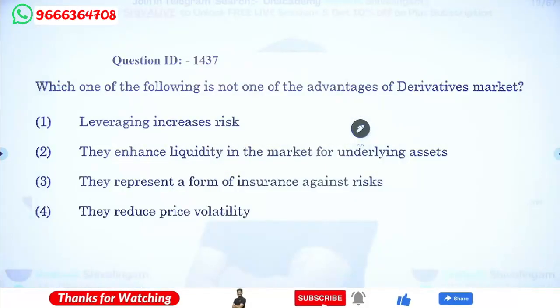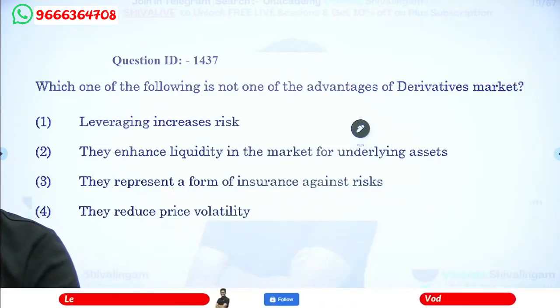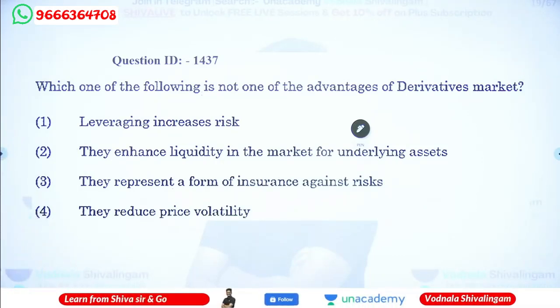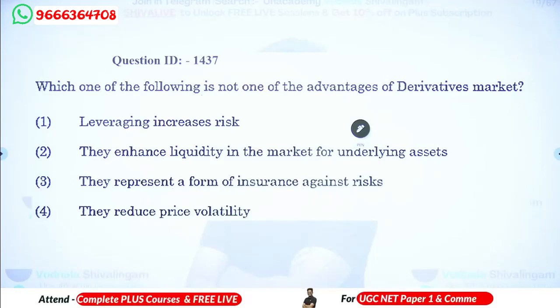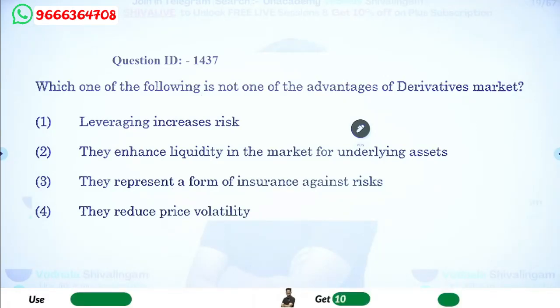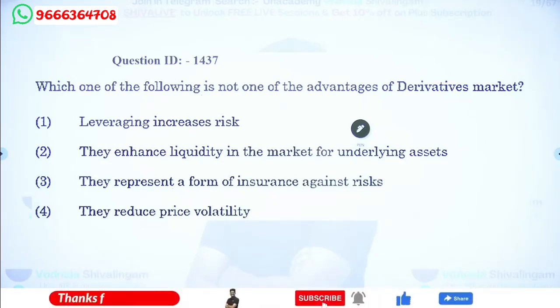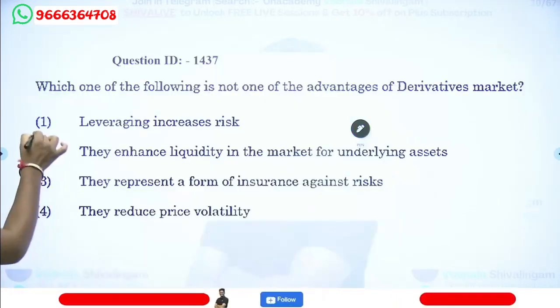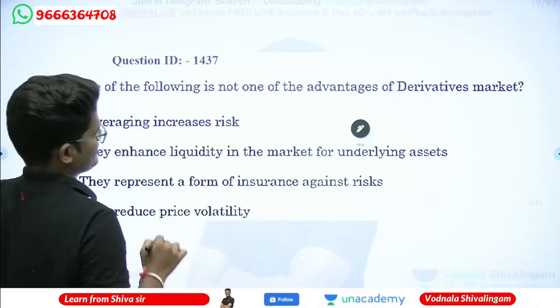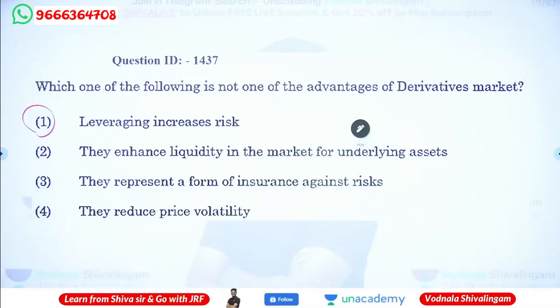Next, which one of the following is not one of the advantages of derivative market? Not one of the advantages of derivative market. So option number A is the given answer. Leveraging increases the risk. Not an advantage of the derivative market.